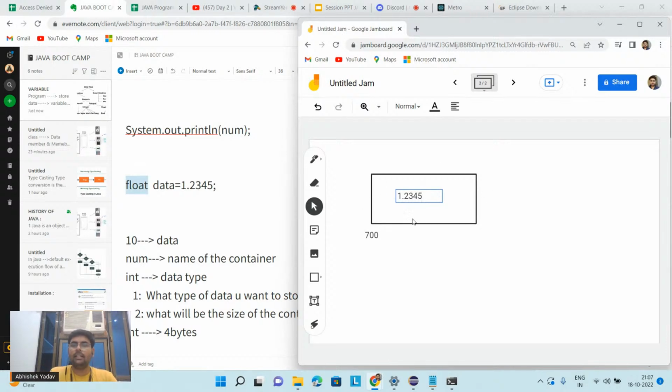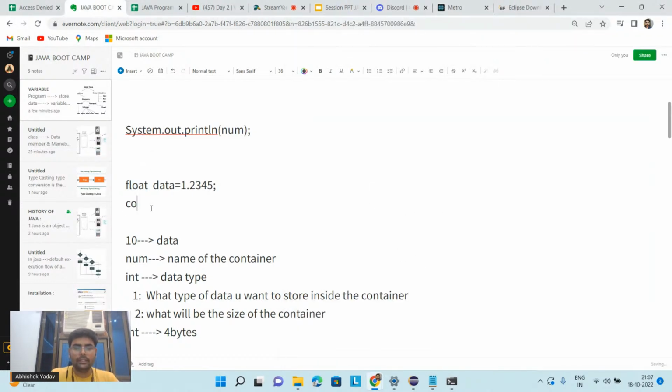First you get the data, this data will be converted to a binary format, and this binary format will be stored here. And after that, the moment you write cout data, sorry, System.out.println data, what will happen?